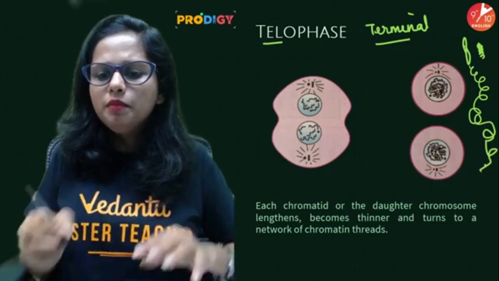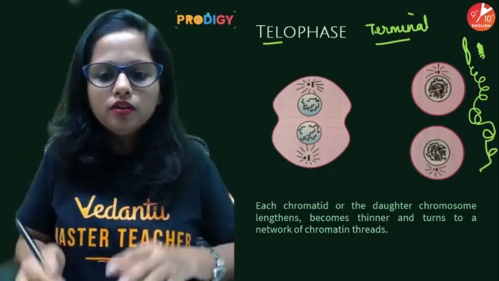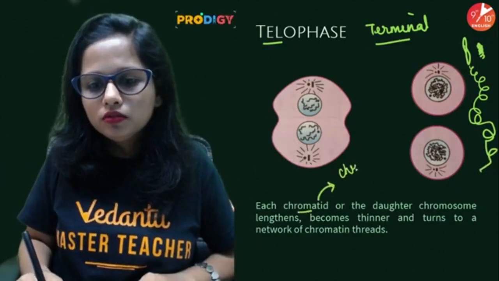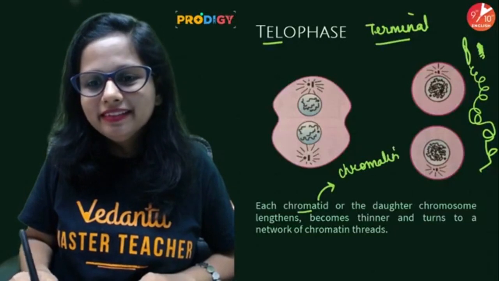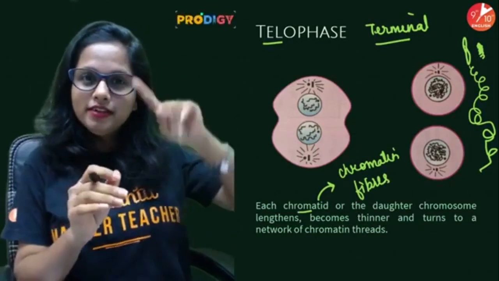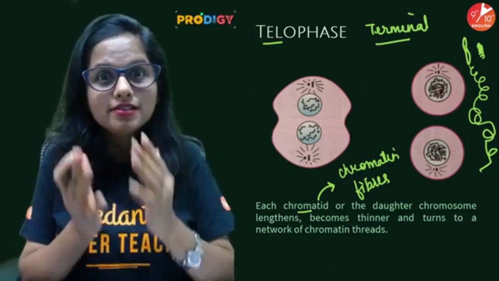They start becoming thinner and thinner. The chromatids now again transform into chromatin fibers. Getting my point? The original structure is reconstructed.